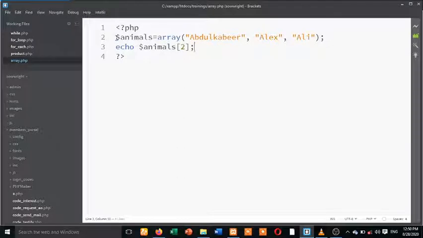Just know that when you want to declare an array, the variable equals to, then you give it an array function. Supply all your arrays there. So all this kind of array are called index array, because we have two types of array. We have index array and associative arrays. Associative arrays are the kind of ones that use keys. This one we are accessing through these index numbers. So that is one.